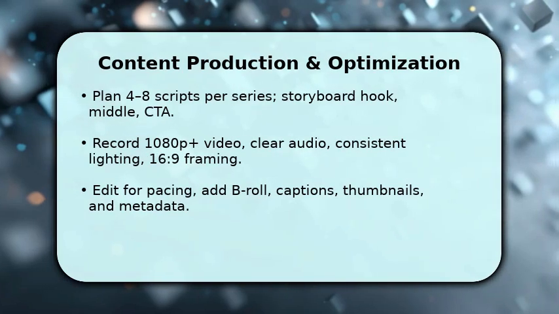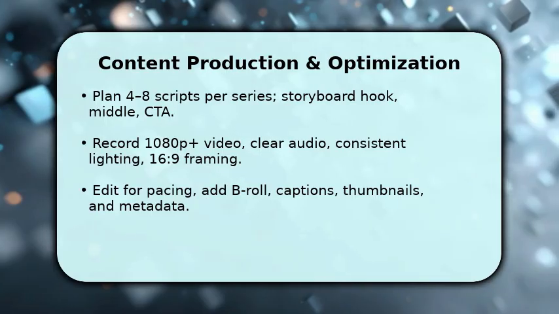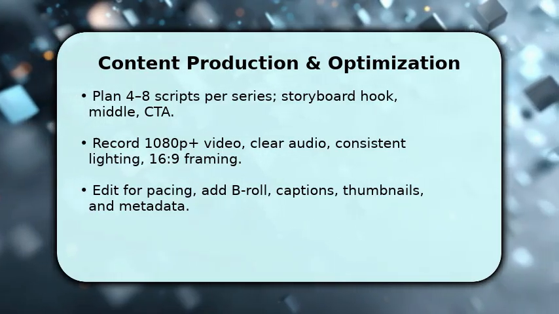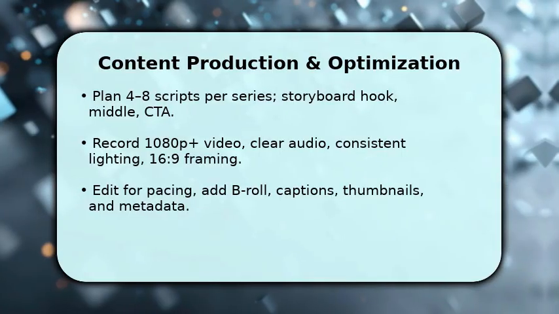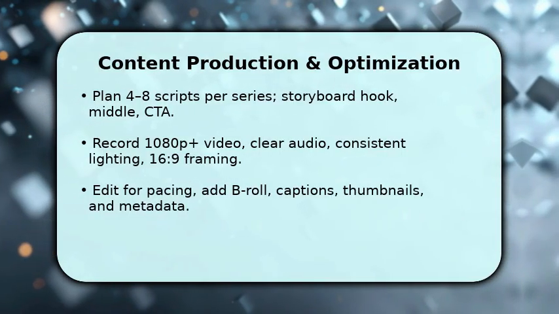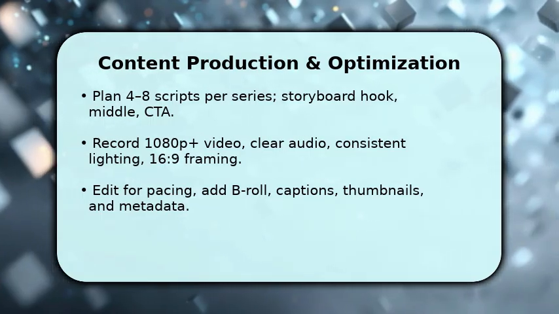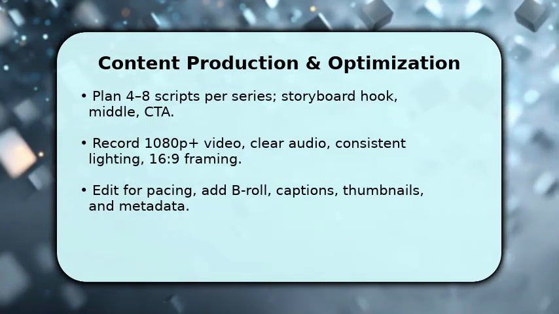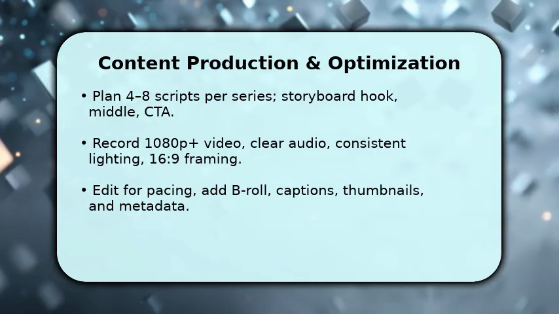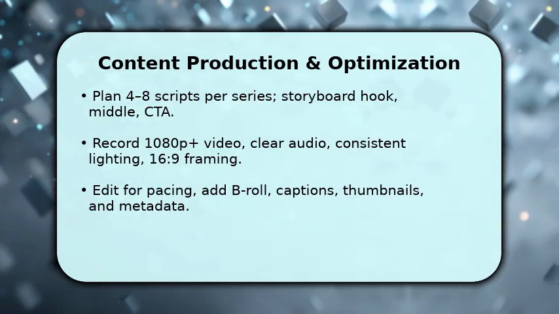Next, you build content consistently. Plan 4-8 scripts per series and storyboard a strong hook, value-packed middle, and a clear CTA. Then record at 1080p or higher with clean audio and consistent lighting. Frame for 16:9. Once recorded, edit for rhythm, cut dead time, insert B-roll, and layer music at -15 dB.